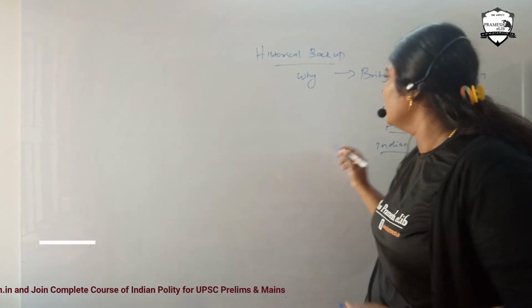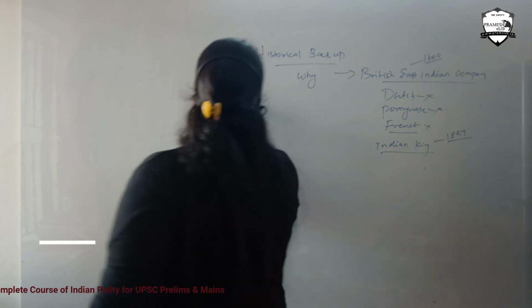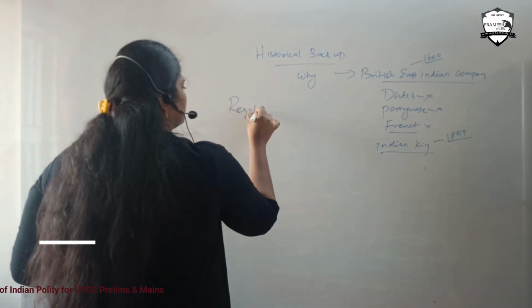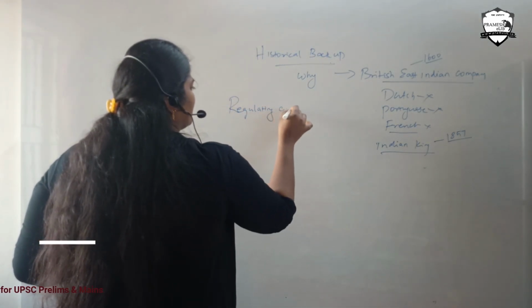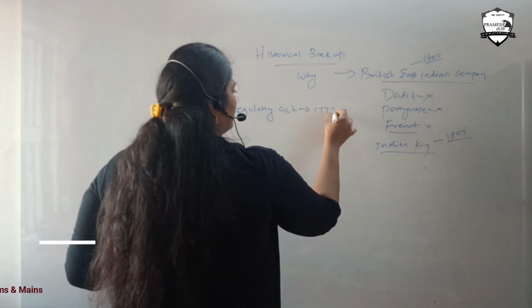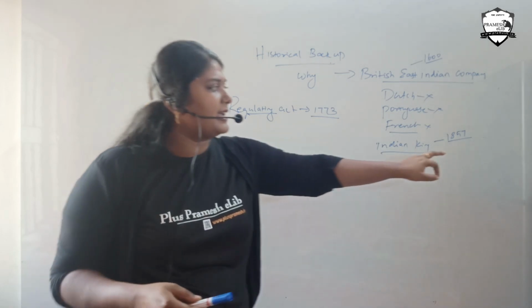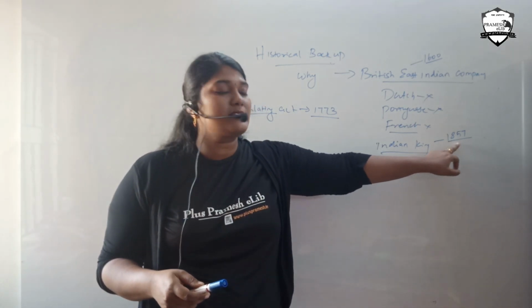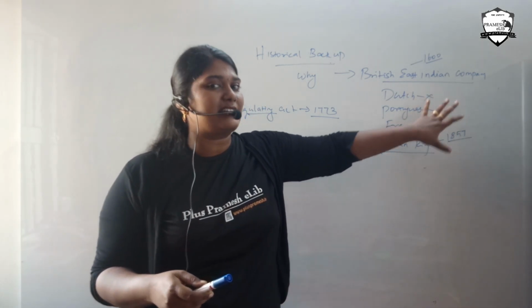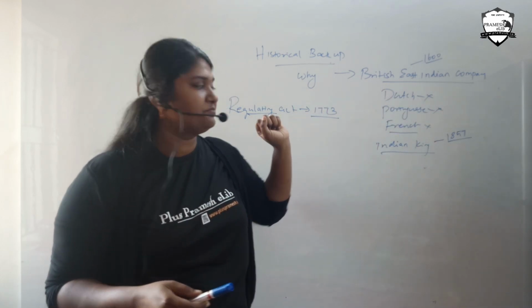Okay, let me start with the Regulating Act, 1773. Until 1857, it was the British East India Company that was ruling India, right?